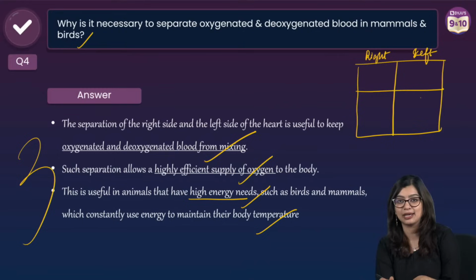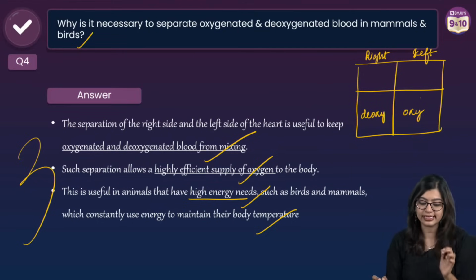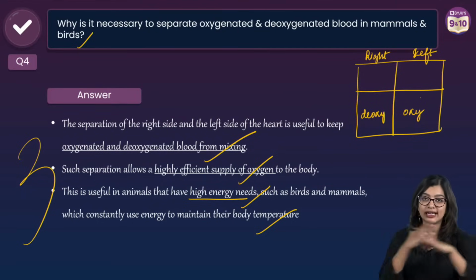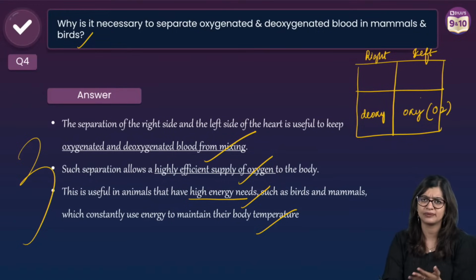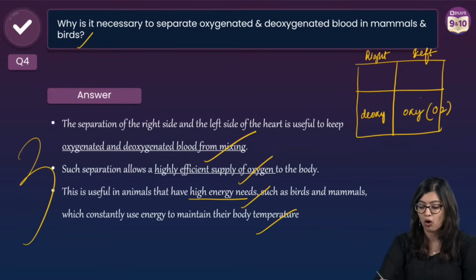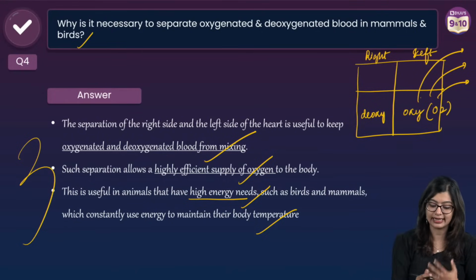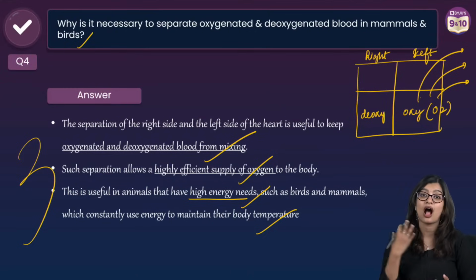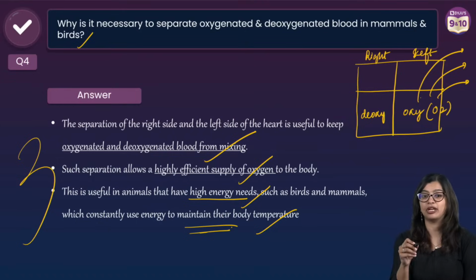Now they're asking, why is there separation of right side and left side? Because we know that the right side receives deoxygenated blood and the left side receives oxygenated blood, right? So why is there a separation? One, so that there is no mixing of oxygenated and deoxygenated blood, because oxygenated blood will have more oxygen, deoxygenated less oxygen. Then, as you all know, the reason is so that the oxygenated blood can be efficiently circulated throughout the body. And along with that, in animals we need high energy to maintain our body temperature, which is why this separation helps us.